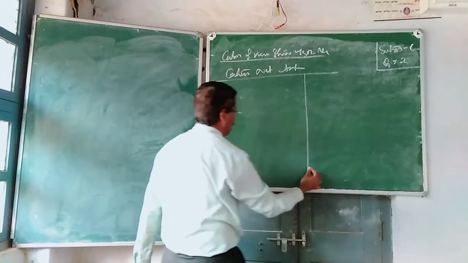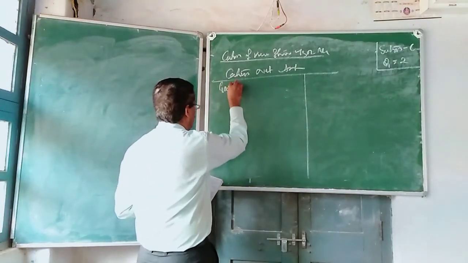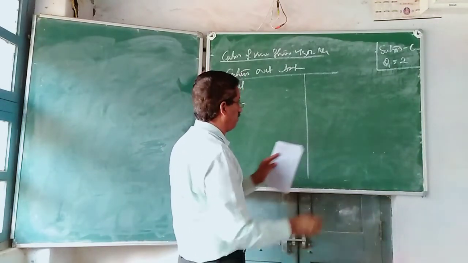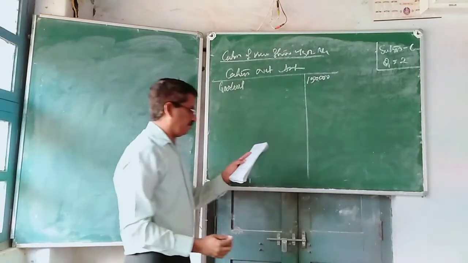Goodwill is given here. In the balance sheet it is 1 lakh, but the adjustment gives 1,50,000. So the revalued figure is 1,50,000.